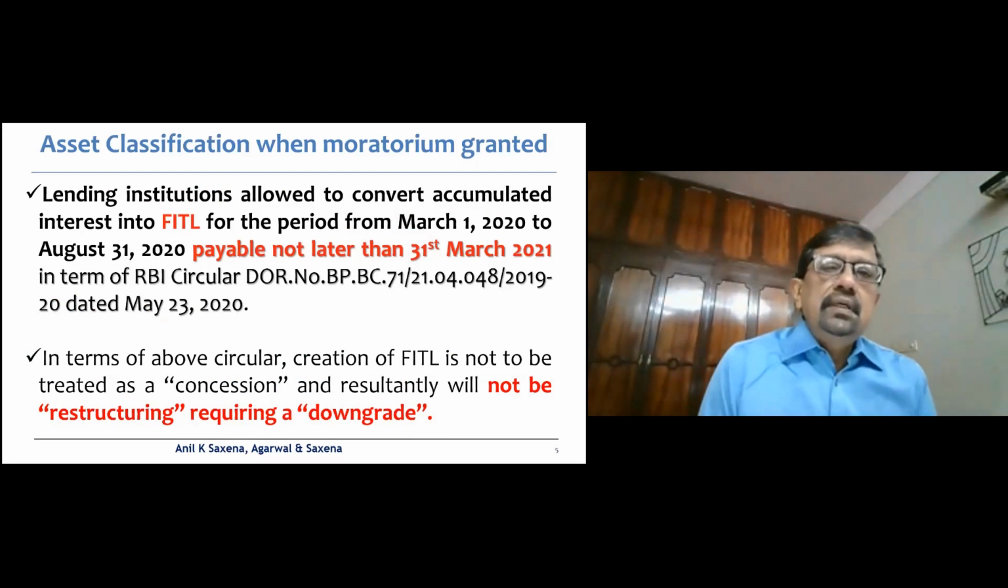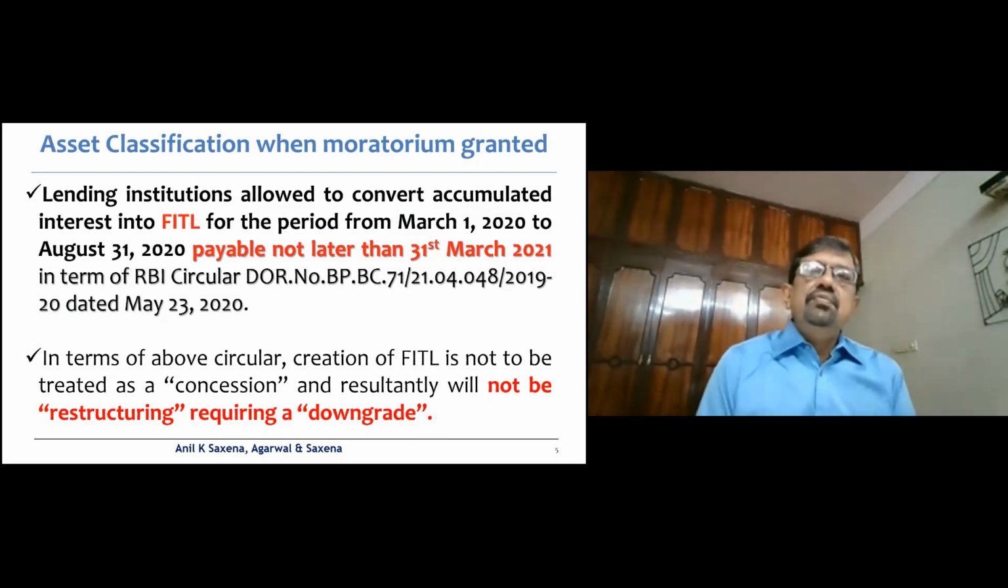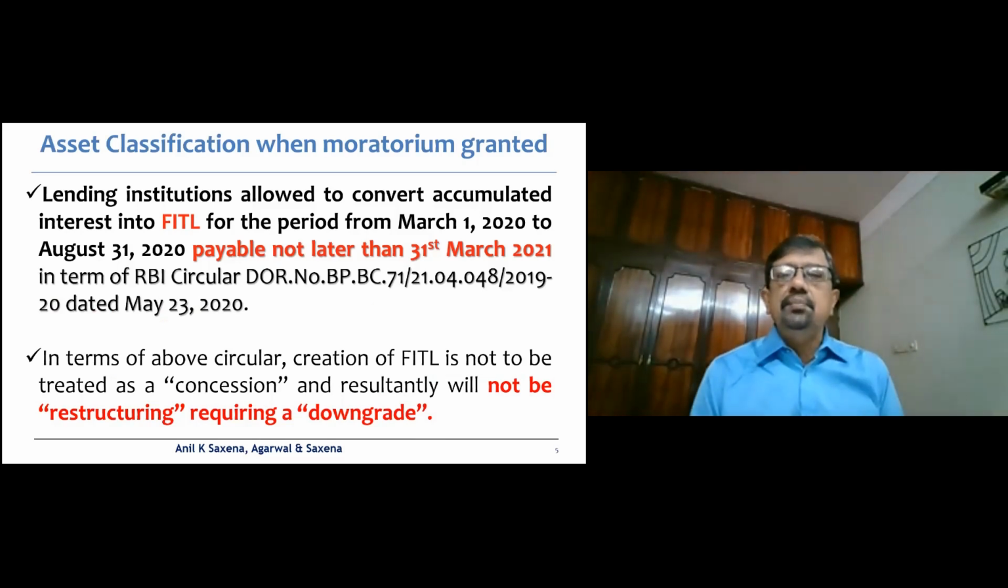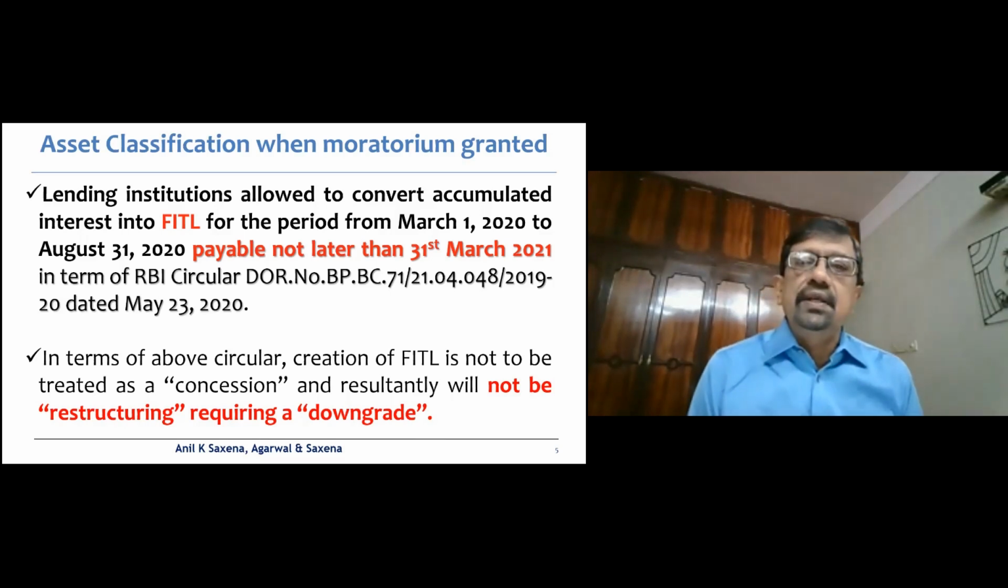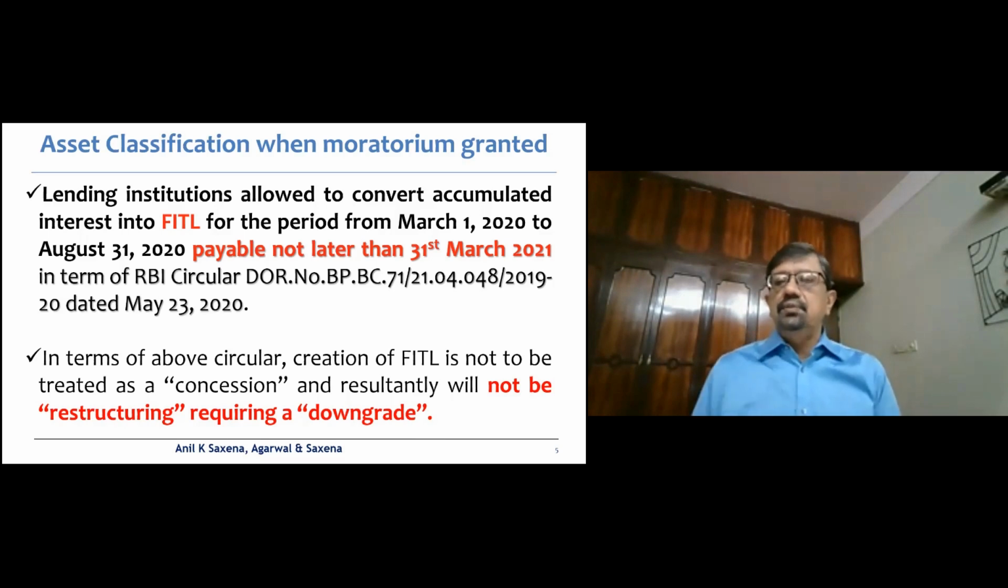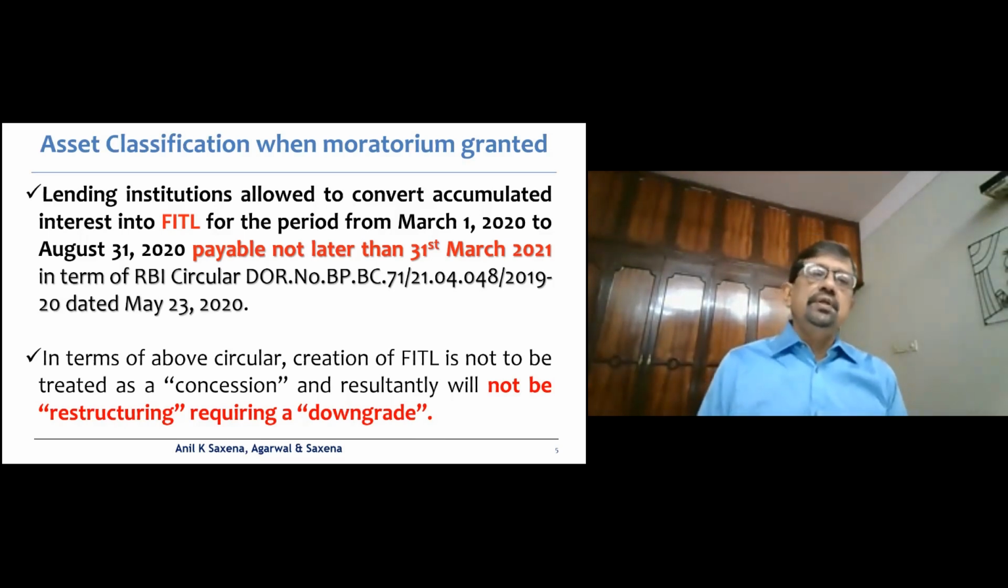So, the asset classification when the moratorium is granted. Now, the 23rd May 2020 circular gives an option that lending institutions are allowed to convert the accumulated interest into FITL for the moratorium period from 1st March 2020 to 31st August 2020. However, it goes on to state that the FITL, which is so created with respect to the overdue interest during this period, should be payable not later than 31st March 2021.